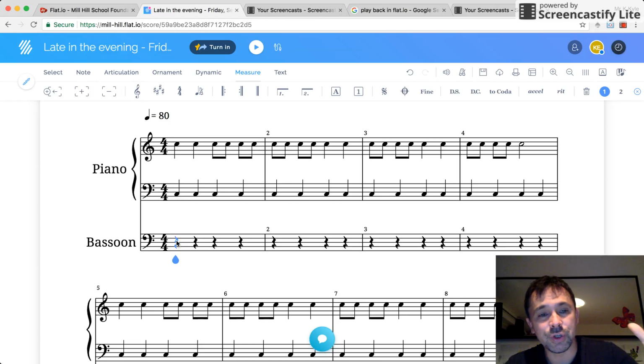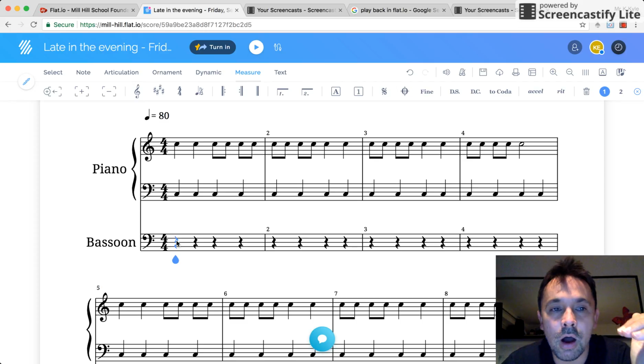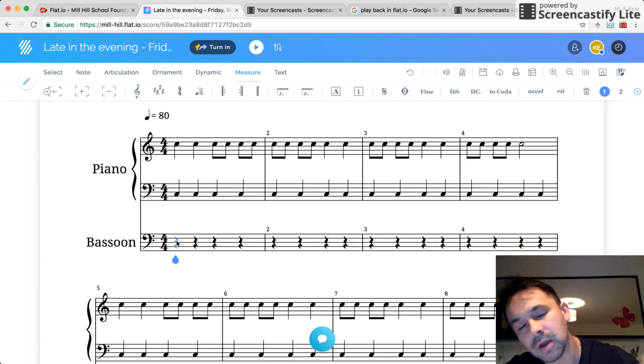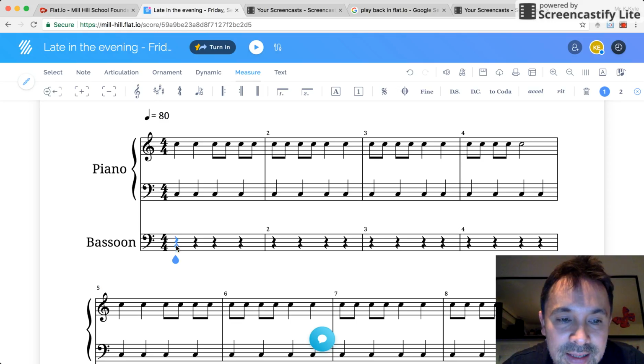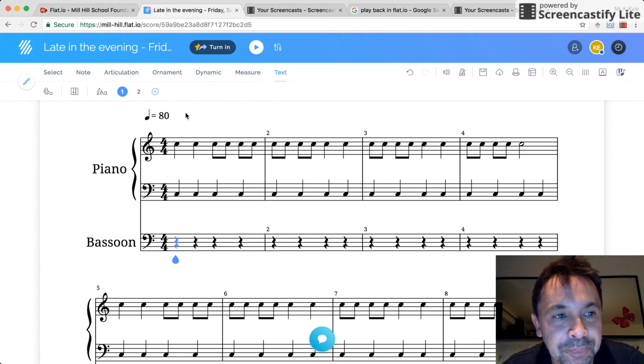Now, the first thing I want you to do, I'm going to write in some letters above each bar, and those letters are chord names. And for the time being, some of you may be comfortable with this, some of you may need a little bit of help with this, but do what I do. So we've selected that first rest in the bassoon part, and then we're going to move the cursor up to text. We're going to click text.